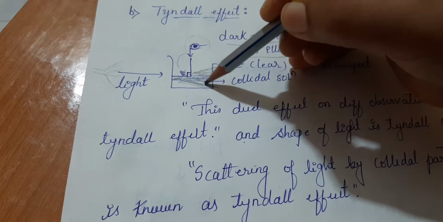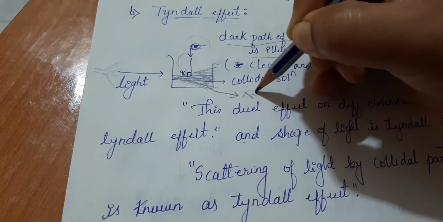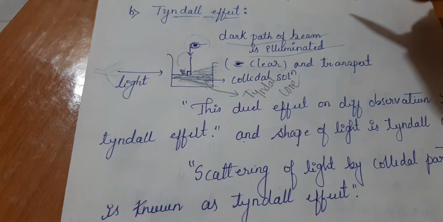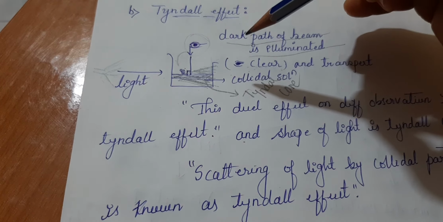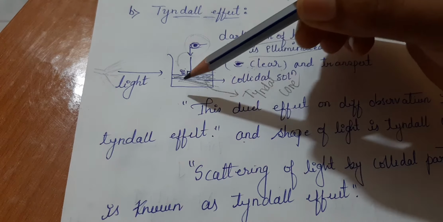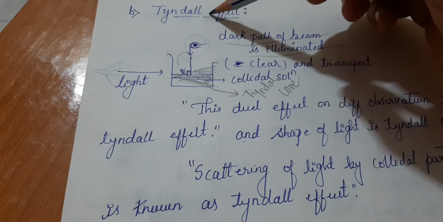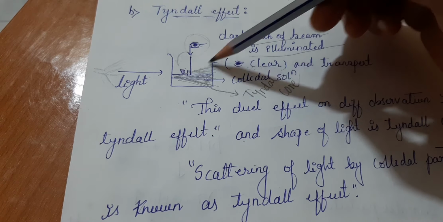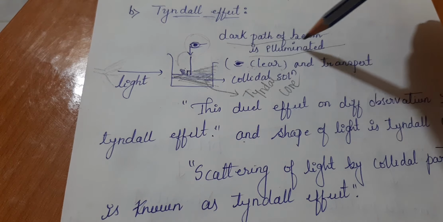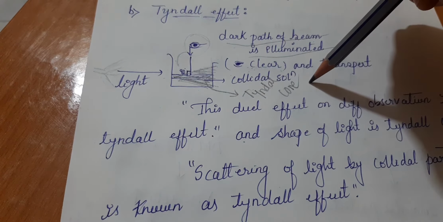Illumination is seen in the form of a cone, so it is called the Tyndall cone. Due to this dual nature of light, if you look from the opposite side you will not observe anything; the solution will be very clear. But if you see from the top of the beaker, the dark-colored path of the beam is illuminated in the form of a cone, and that is called the Tyndall cone.